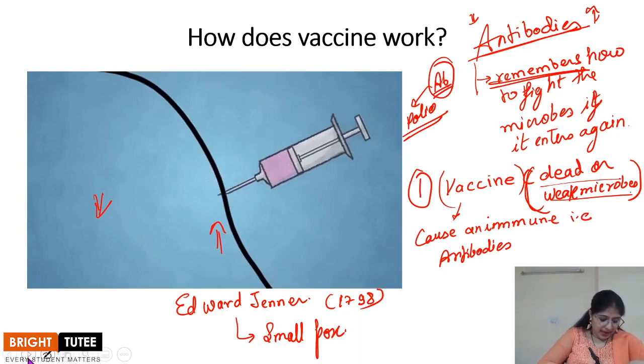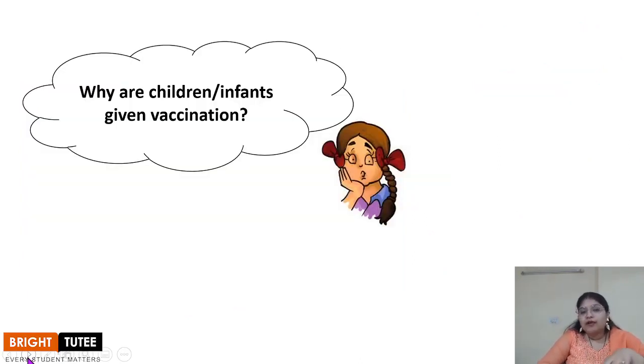Now, Paheli has a question: why are children and infants given vaccination? You must have seen around you and many times on TV also, the government advertising the importance of vaccination. The government always encourages parents to take their small kids to the doctors and complete all the vaccinations that are there, right?